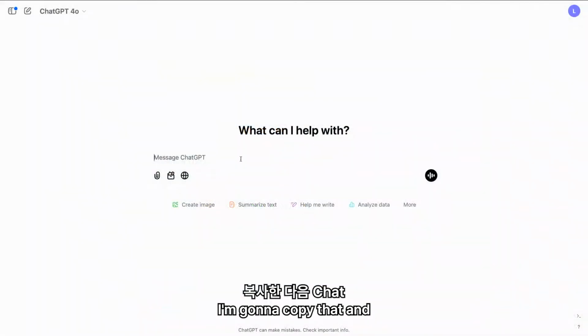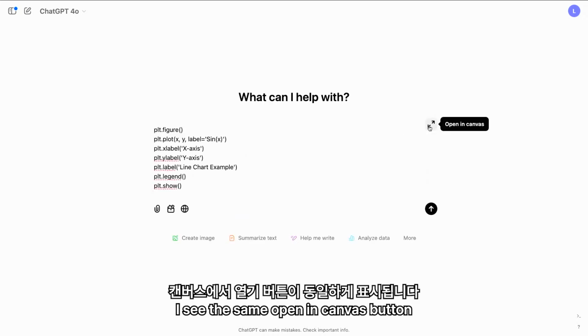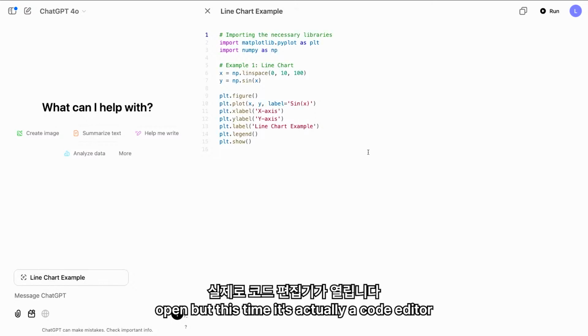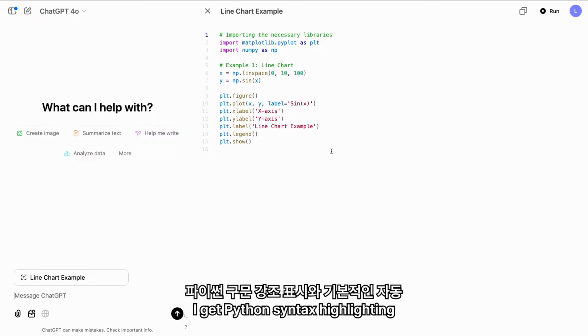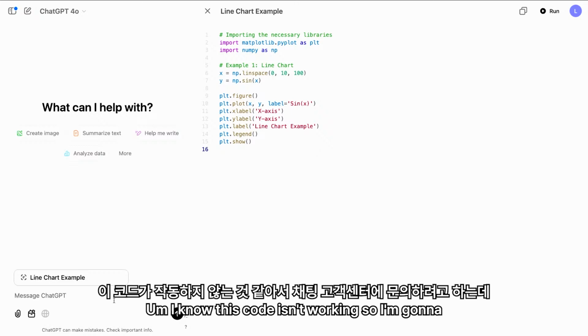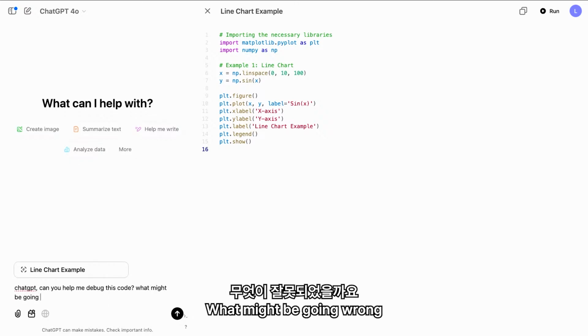I'm going to copy that and then paste it into ChatGPT. I see the same Open in Canvas button. I click that, and now I have a canvas open, but this time it's actually a code editor. So ChatGPT has recognized that this is Python code. I get Python syntax highlighting, and even some basic autocomplete. Nice. I know this code isn't working, so I'm going to ask ChatGPT, can you help me debug this code? What might be going wrong?